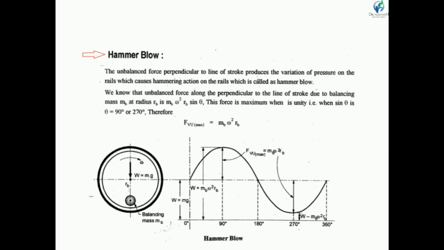Again the crank turns through 90 degree, and when the crank rotates through 180 degree, this force again becomes 0. So the net force acting is only w.